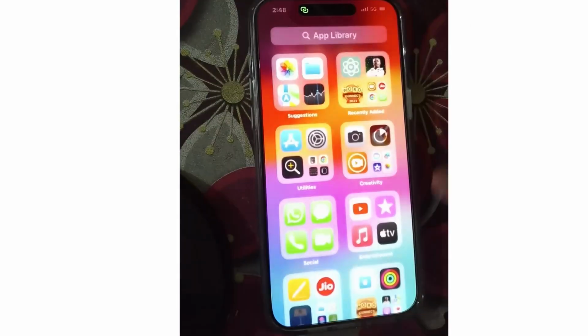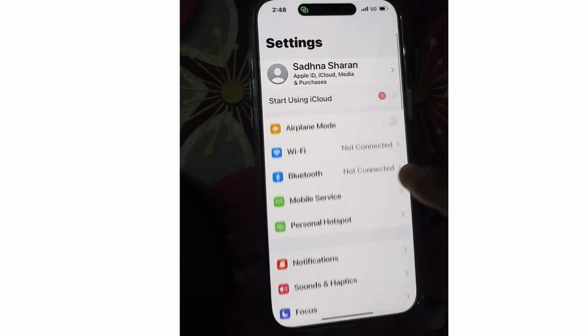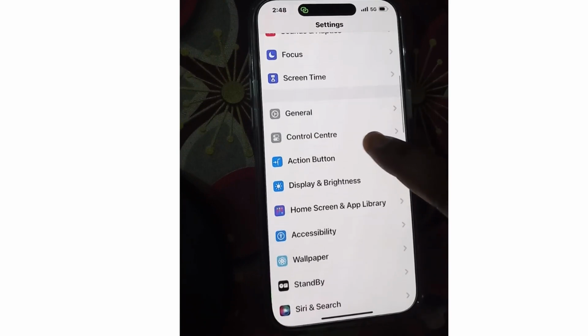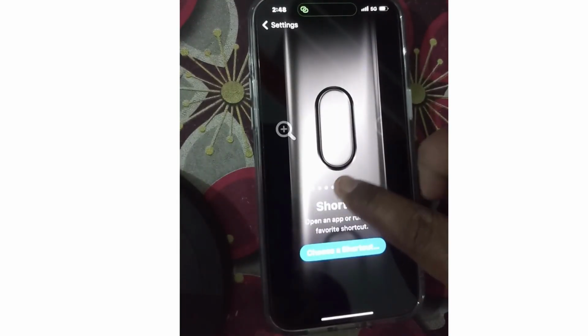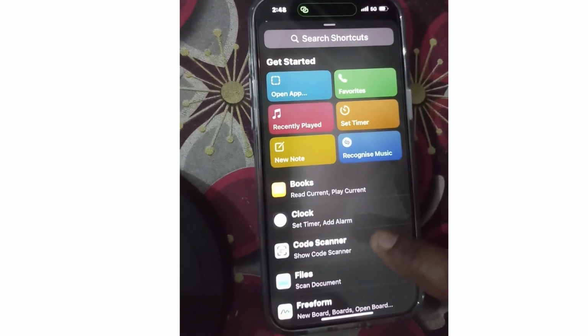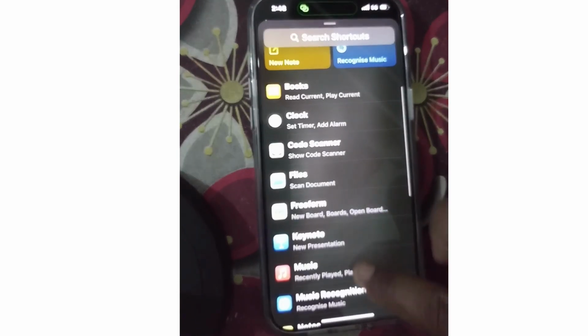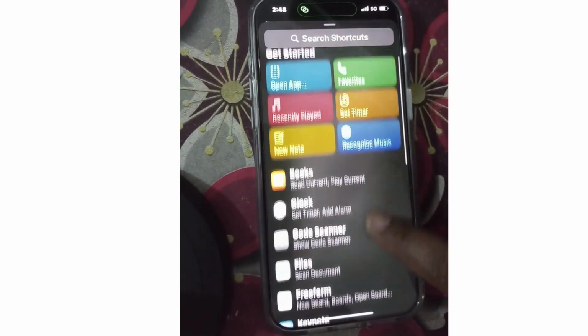After that, now we will see how to set ChatGPT at action button to quick access. Go to settings. Here go to action button and here slide, and you will find the option shortcuts. Open an app or run your favorite shortcuts. Tap on it and here choose ChatGPT app.